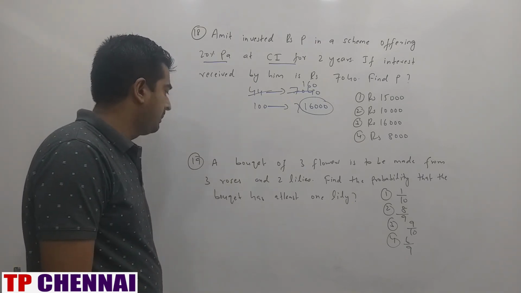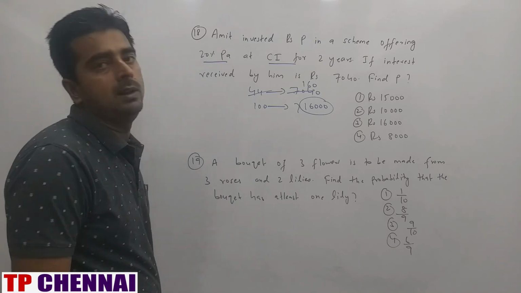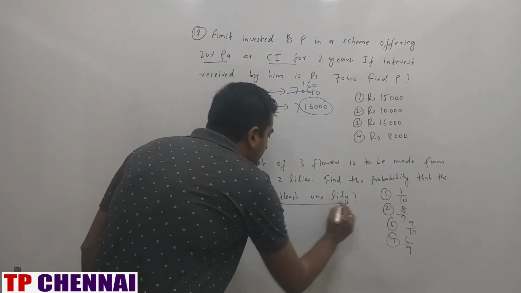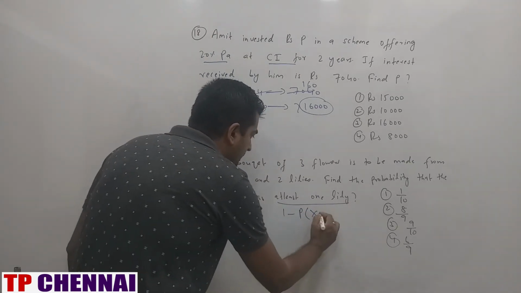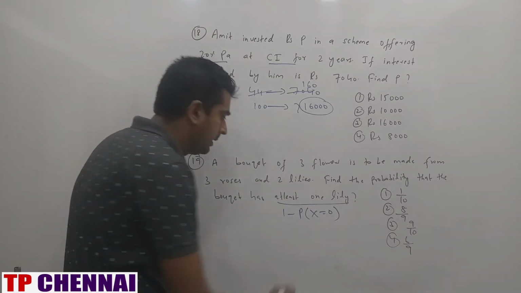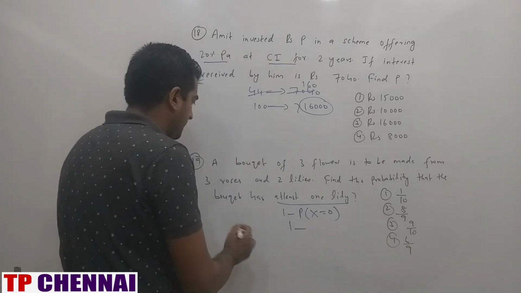Next one. A bouquet of 3 flowers is to be made from 3 roses and 2 lilies. Find the probability that the bouquet has at least 1 lily. At least 1 lily is nothing but 1 minus no lily. That means I don't want any lily, so 1 minus the remaining, which is roses.